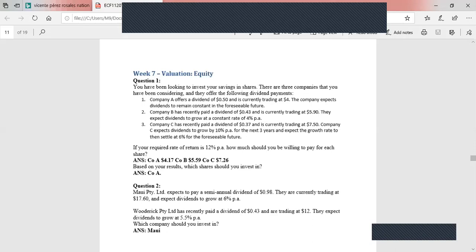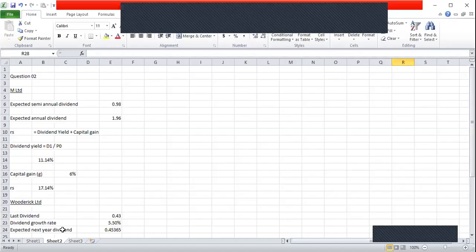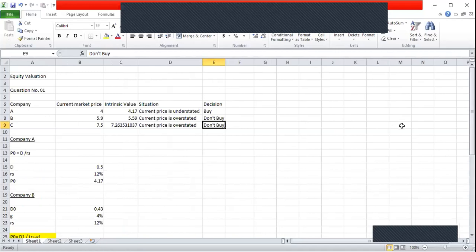In the first question, we calculated intrinsic values or market prices of three companies based on the three dividend patterns. In company A, we calculated the intrinsic value assuming dividends are constant. In company B, assuming a constant dividend growth rate.